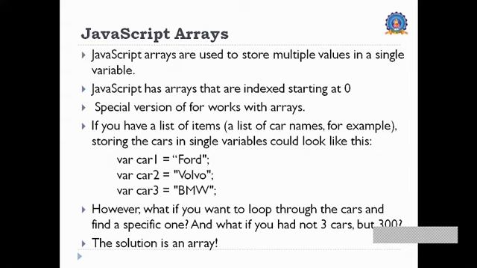Like in all other programming languages, we do have arrays, and JavaScript also has arrays as a data type. Here I made certain names of cars: car 1 as Ford, car 2 as Volvo, and car 3 as BMW. If I want to put all these variables into a single thing, I can make use of an array with a single name, and I can use these entities in my program.